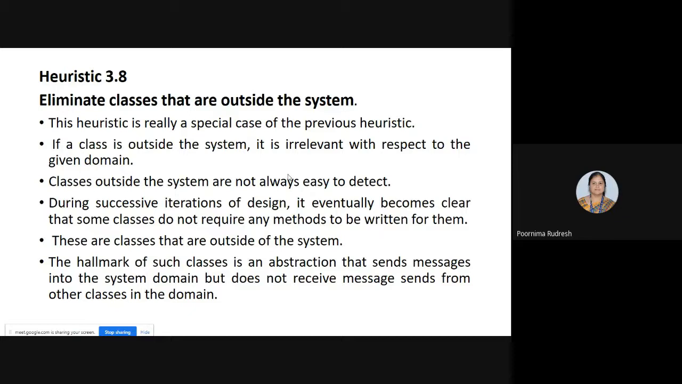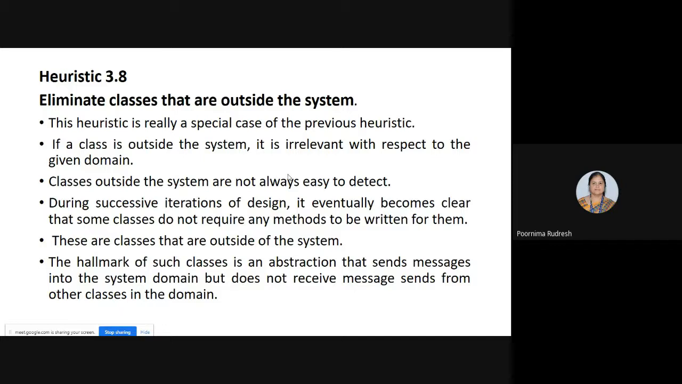Then how can we do that? Through successive iterations of the design, it eventually becomes clear that some classes do not require any methods to be written for them, and such classes are treated as classes outside of the system. And what is the hallmark of such classes? The hallmark is an abstraction that sends messages into the system domain, but doesn't receive any messages from the classes of that particular system.